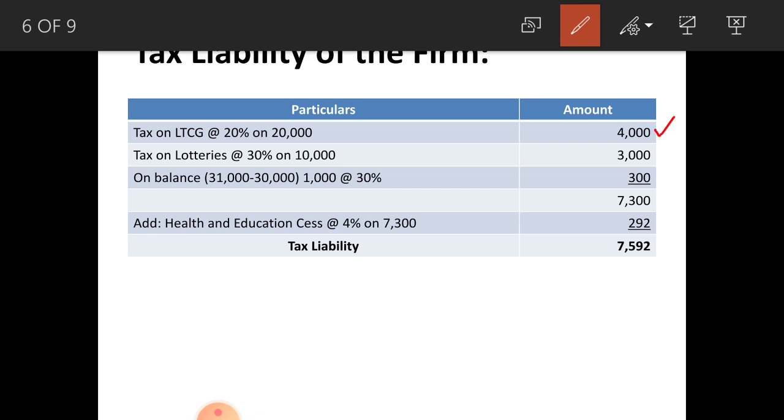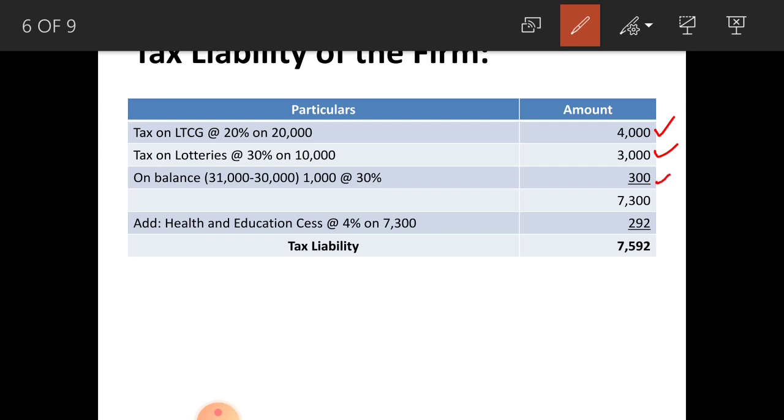Tax on lotteries at 30% on 10,000, that amounts to rupees 3,000, and on balance, that is 31,000, your total income, from this, when you deduct long term capital gains and lotteries, you get 1,000. On that 1,000 you have to pay 30% tax, that amounts to rupees 300.